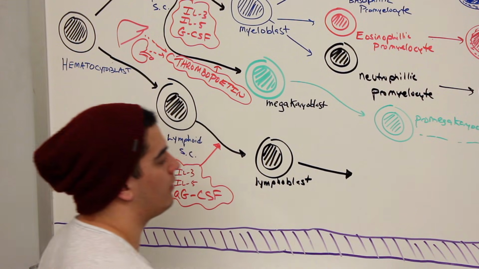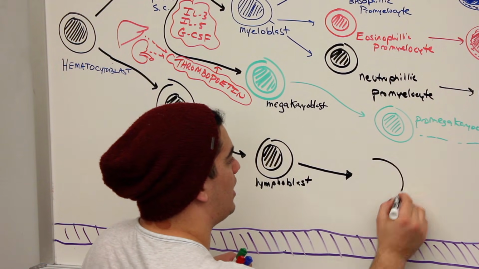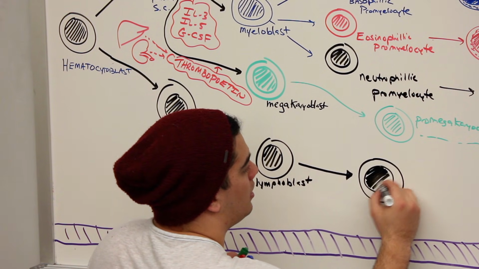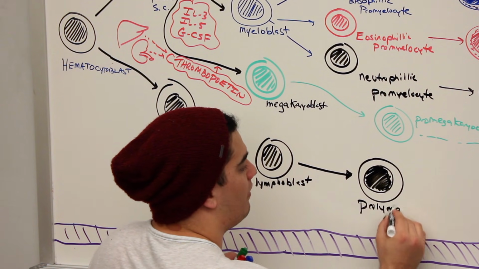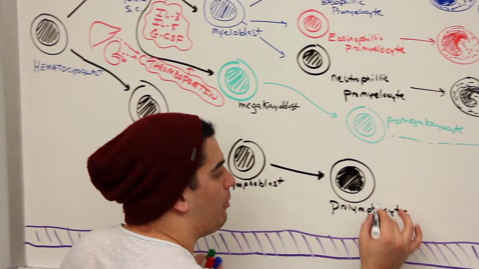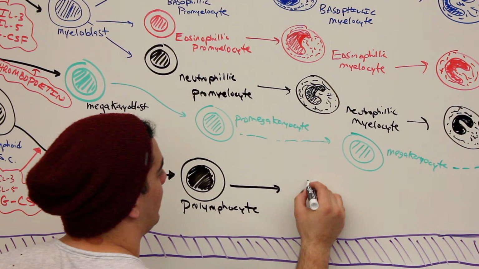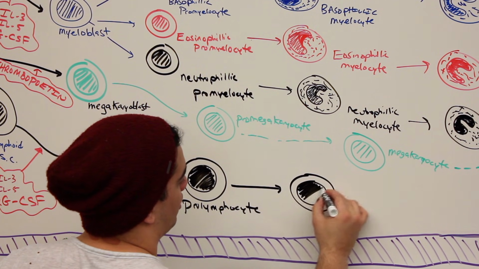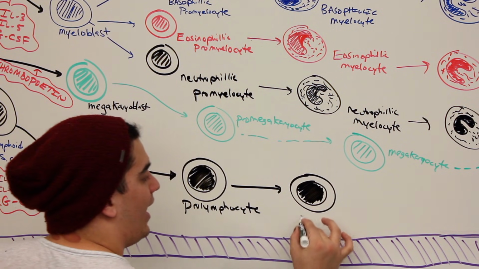Now what happens? That lymphoblast is going to start undergoing some specific proliferation and differentiation, and then he'll become specifically a prolymphocyte. So then the next cell we're going to have here is a prolymphocyte. And then what happens with the prolymphocyte? The prolymphocyte will then become a functional lymphocyte, but not completely. So let me rephrase that. One of the lymphocytes will be functional at this point in time. Okay, so now we have a prolymphocyte into a lymphocyte.